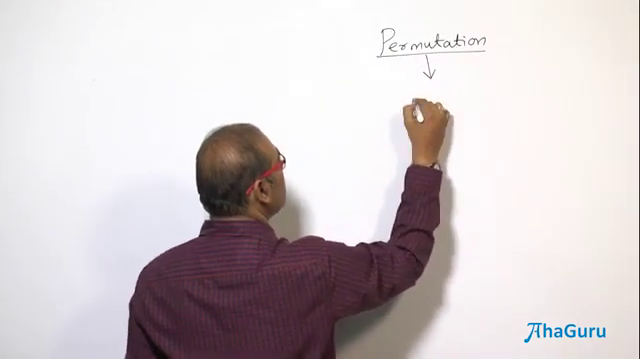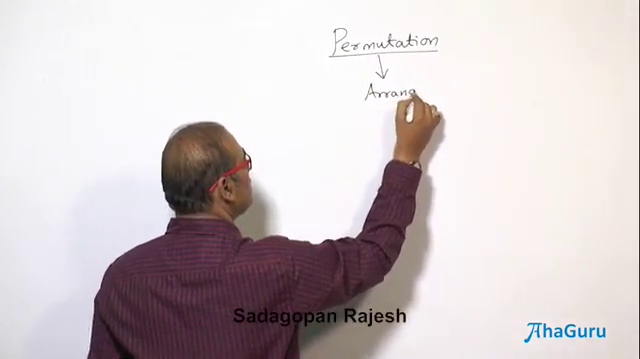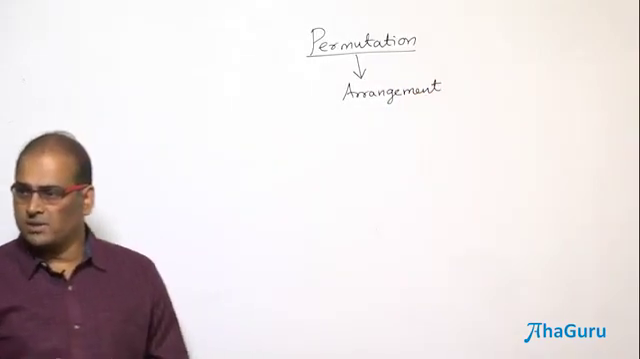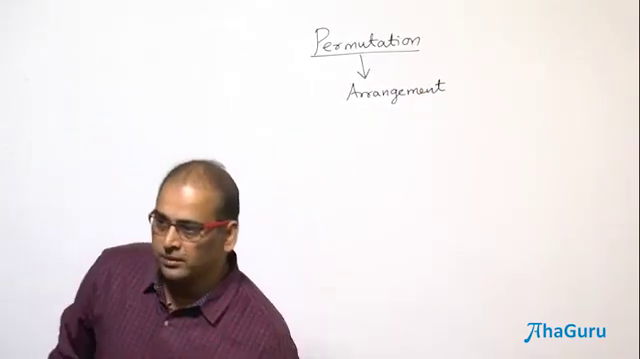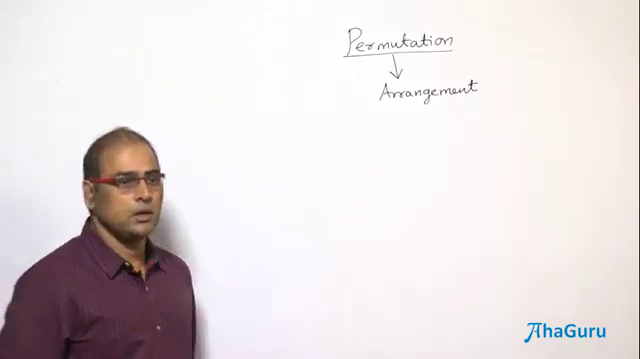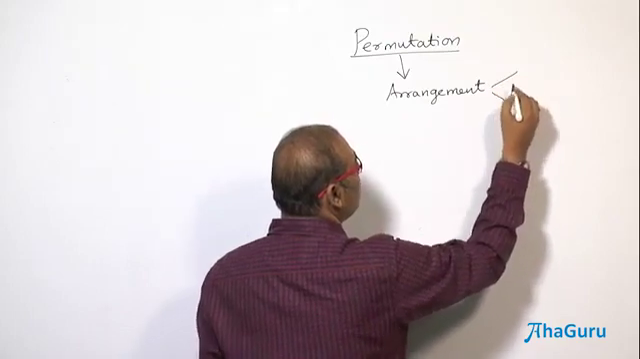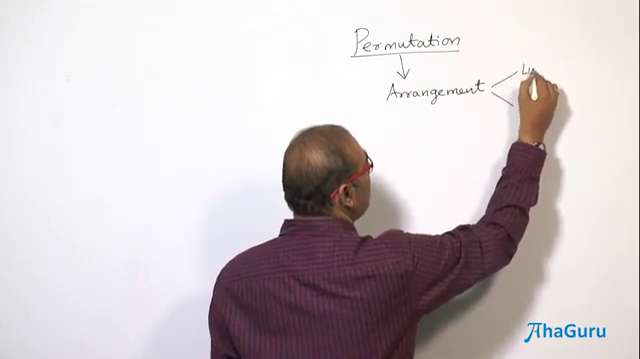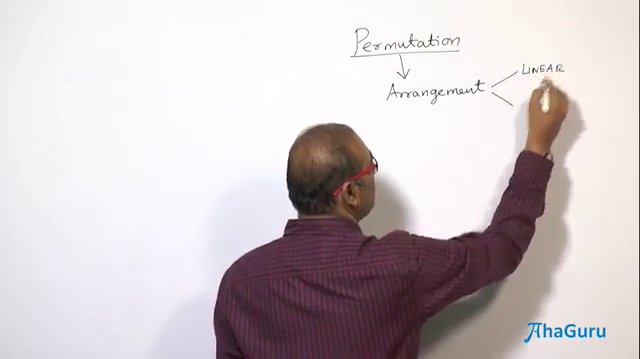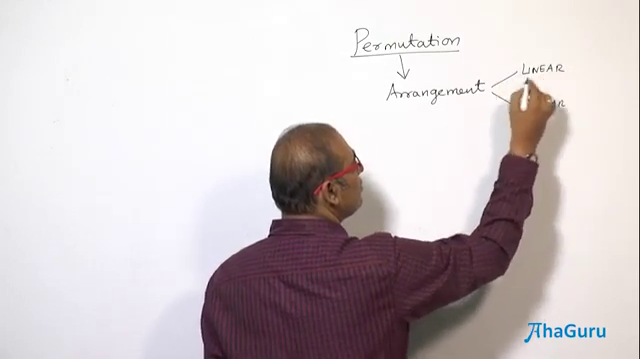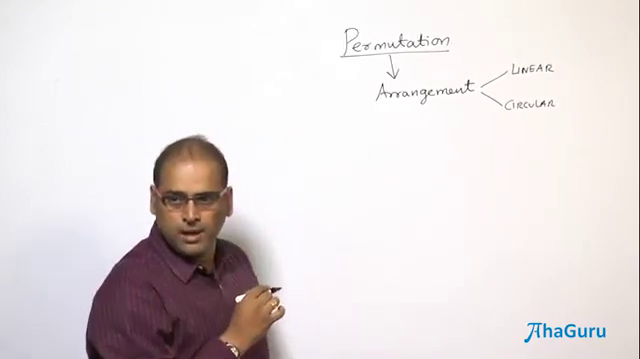So permutation means what? Permutation means arrangement, right? The arrangements are of two kinds, we say linear and circular. This linear is not strictly linear actually, right?